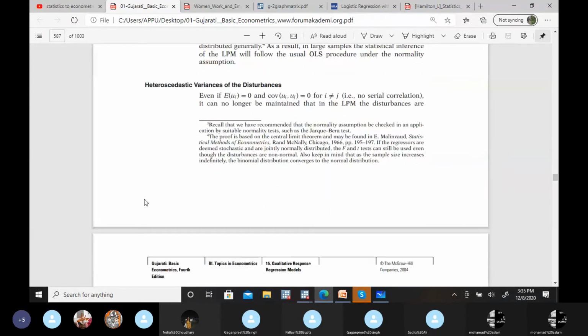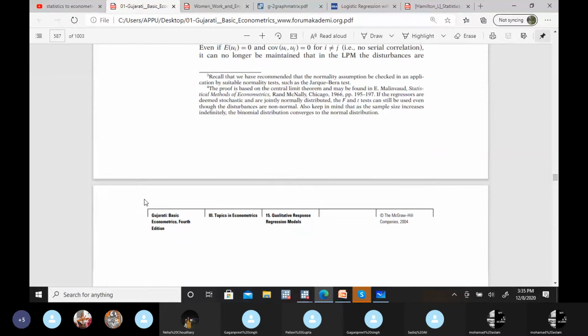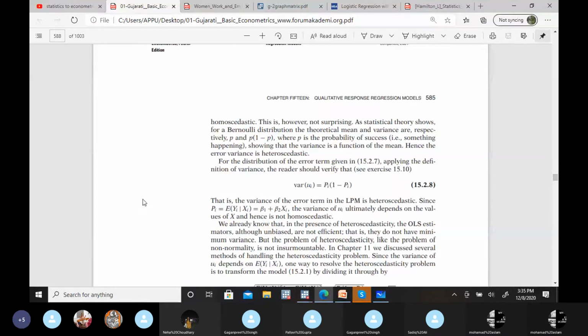Second, heteroscedasticity. These are technical problems, not theoretical problems. Generally, we assume that variance will not change with the change in the levels of the independent variables. But in this LPM case, it will change, because in the Bernoulli distribution, as we know, the variance is pi into 1 minus pi, or what we generally write in bachelor's as p into 1 minus q.